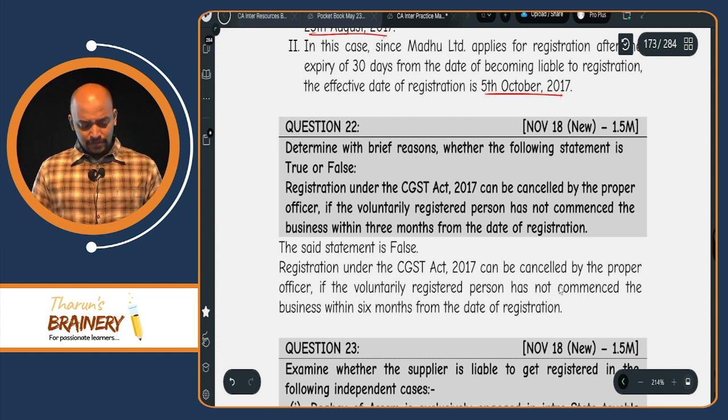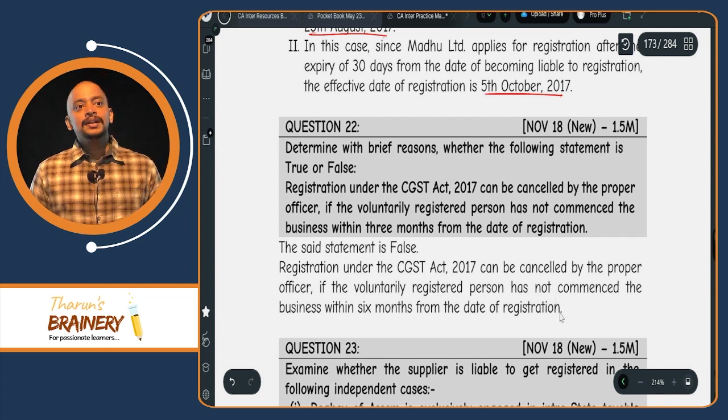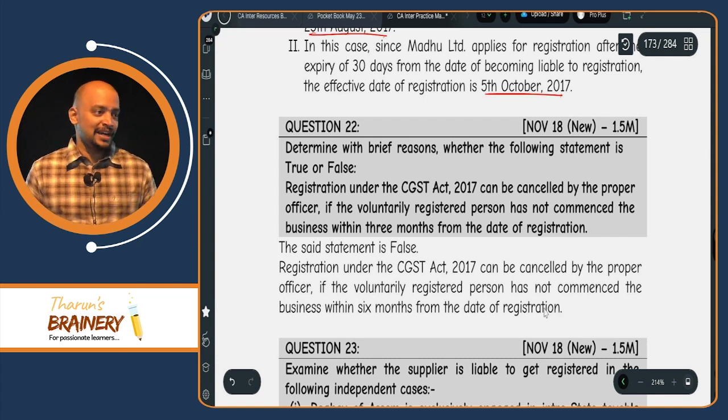And how will the department know that they did not commence a business? Because these people will be filing nil returns. So when they are filing nil returns for continuous 6 months, the department will come to know that they are not doing the business, so their registration will be cancelled. If they are not filing returns for continuous 6 months, that is also a reason for cancellation of registration.